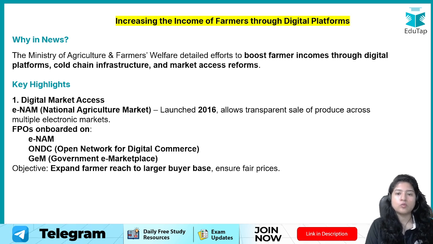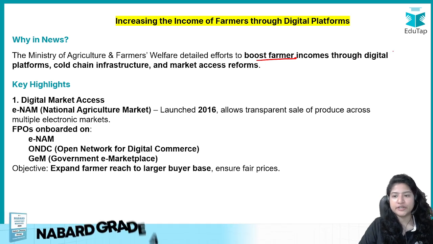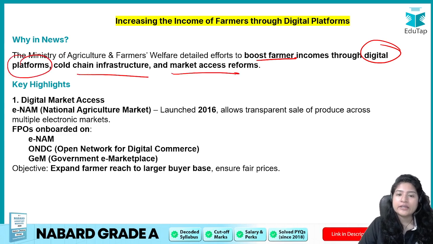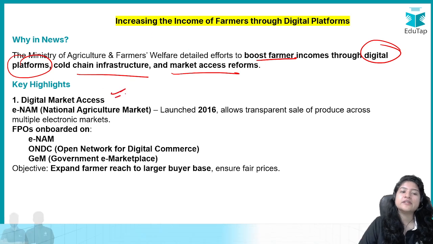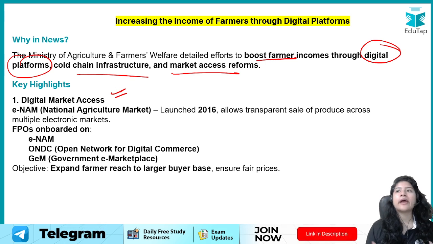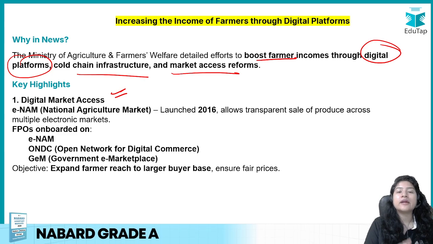And now coming to the third one: what efforts has the government made to boost farmer income via various initiatives, and especially through digital platforms. Cold chain and market access reforms, what are they? First of all, digital market access. Farmers have been provided with an online marketplace where they can sell their product at better rates if it is of good quality and they are not getting good rates in the local area, right? So they have been given an online platform. Now a farmer from Uttarakhand can sell his product in Kerala if he finds a good buyer over there.